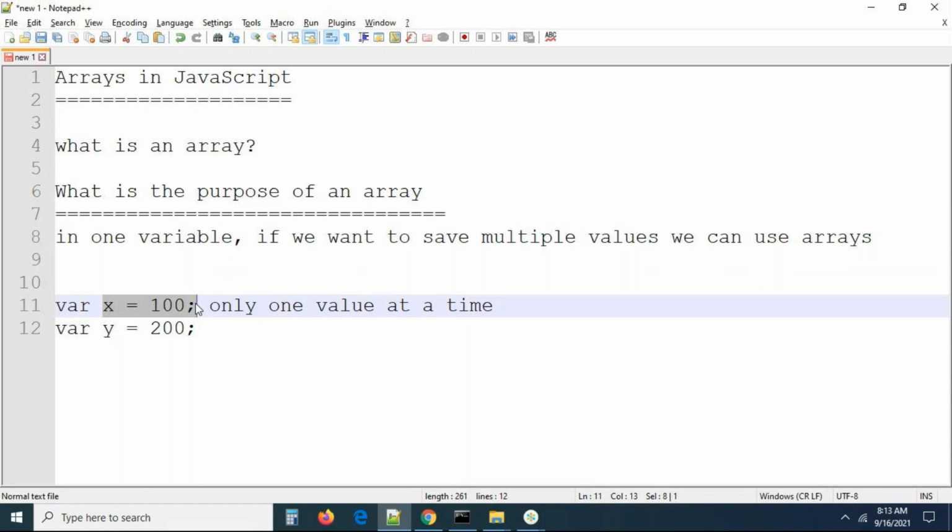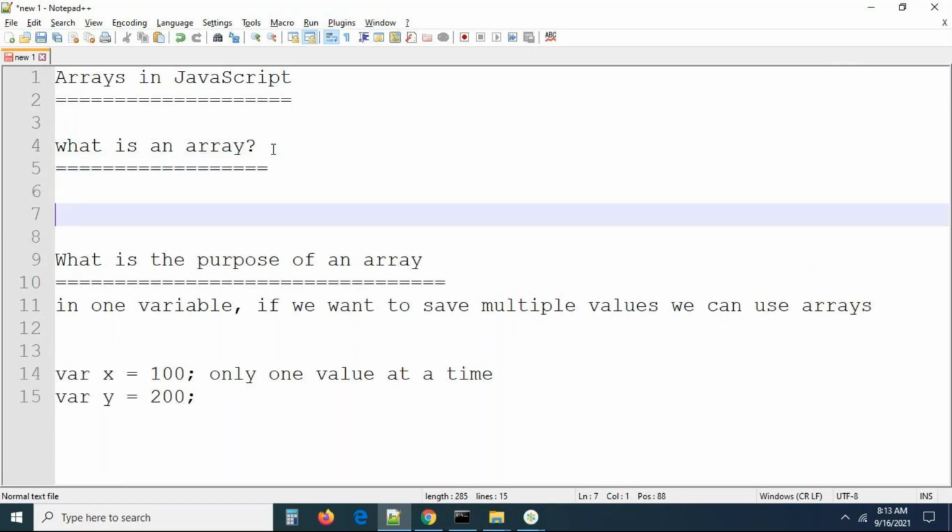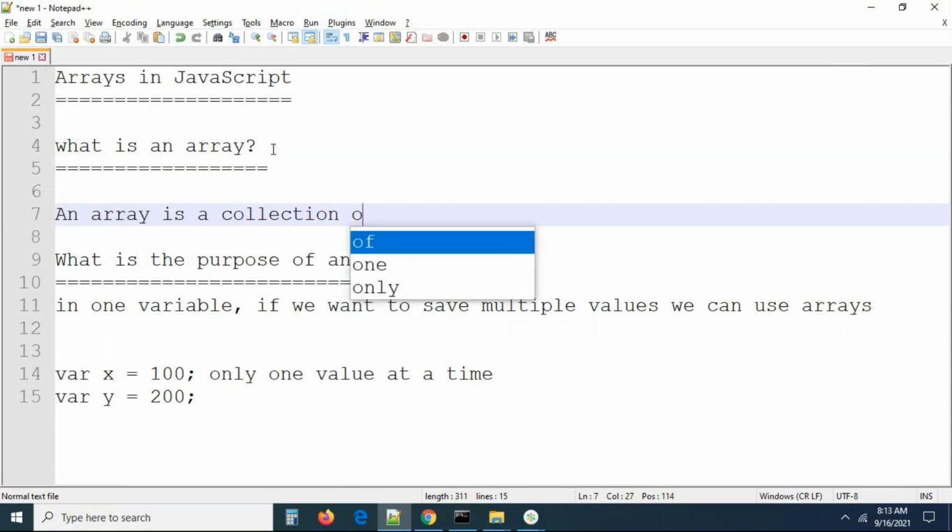This simply says, guys, here we have a classroom. The classroom contains a collection of students. Every student is in one class only. The class is nothing but an array. In the classroom, a lot of students are there. All the students are nothing but the elements of an array, right? What exactly is an array? Remember, an array is a collection or a group of elements. An array is a collection of elements in one variable. Simply we can say that's all. That's a simple definition, guys.